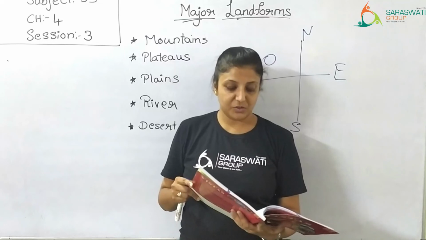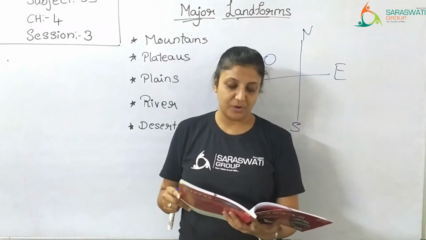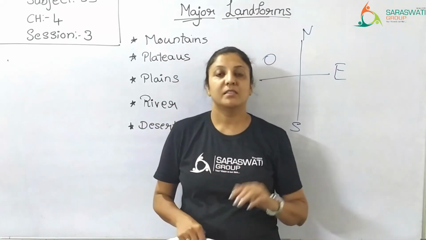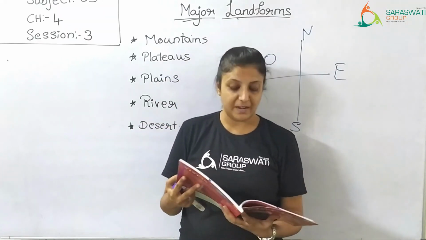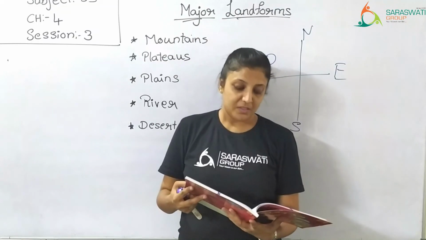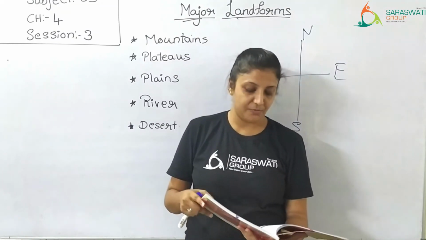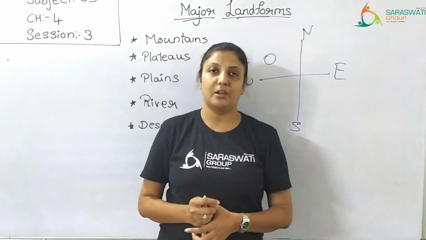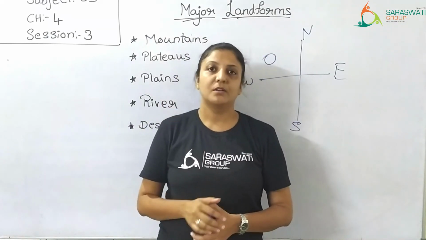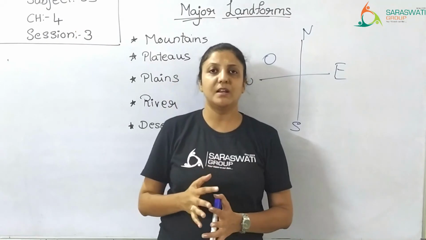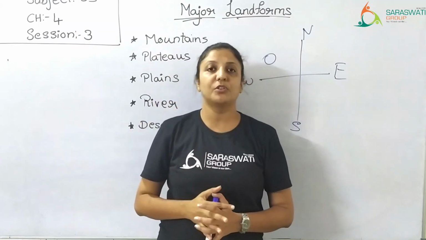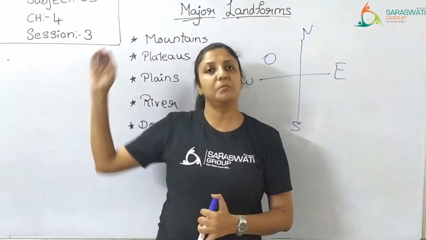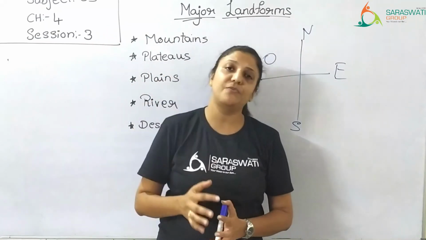Sand dunes are small sand hills found in the desert. They are formed when winds carry sand from one place to another. This sand does not have much weight. It is very lightweight. So when the wind blows heavily, there are no obstacles for the wind to get stopped. There are no trees. So the wind blows very fast.